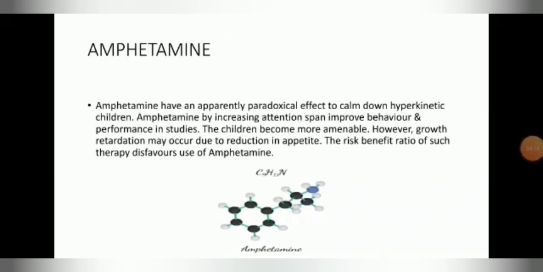Now we can study in detail the amphetamine group. Amphetamine has an apparently paradoxical effect of calming down hyperkinetic children. Amphetamine, by increasing the attention span, improves behavior and performance in studies. The children become more amenable. However, growth retardation may occur due to the reduction in appetite. The risk-benefit ratio of such therapy favors the use of amphetamine.